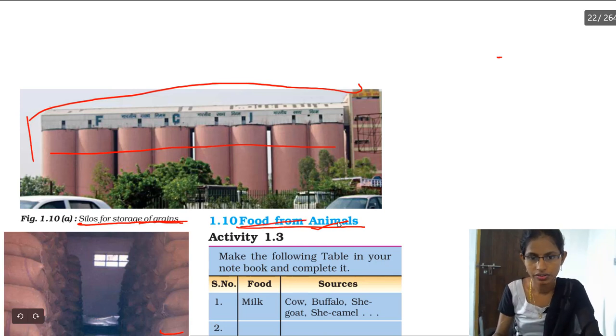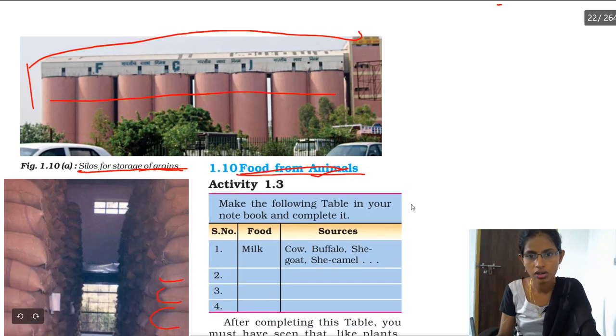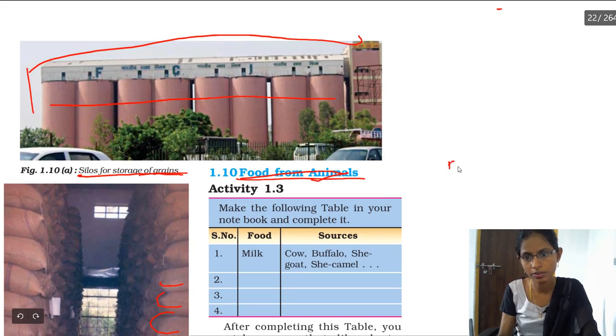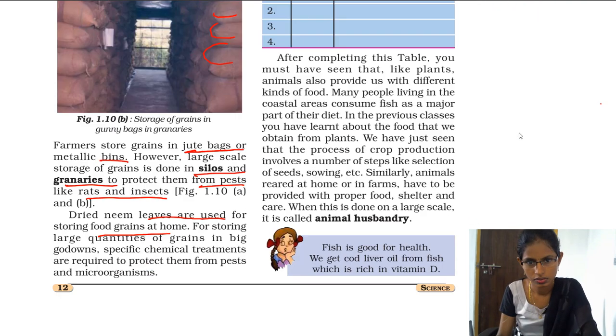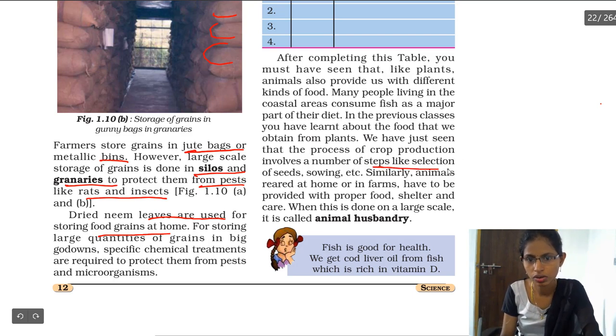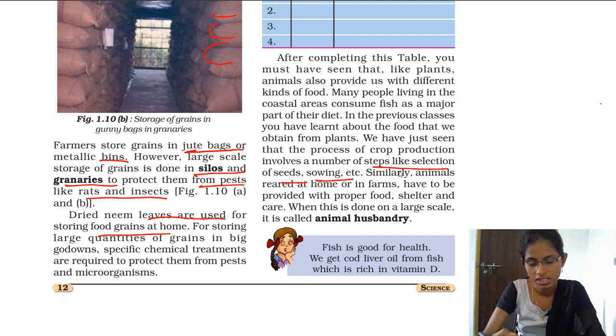So next we have food from animals. Till now we have learned how we got food from plants. Now we are going to see how we get food from animals. Till now we learned that the production of crops involves many steps, like selection of seeds, sowing, adding manures and fertilizers, harvesting, protecting from weeds. We followed so many steps. Similarly,